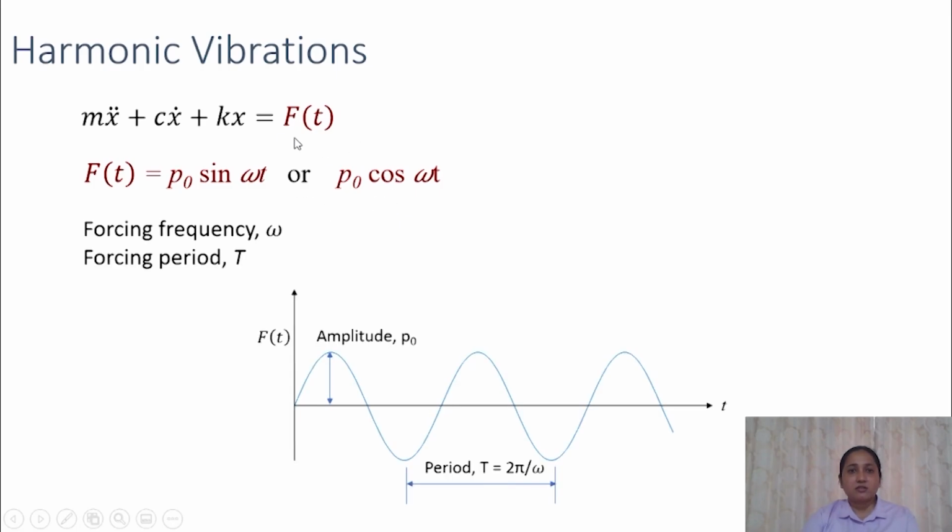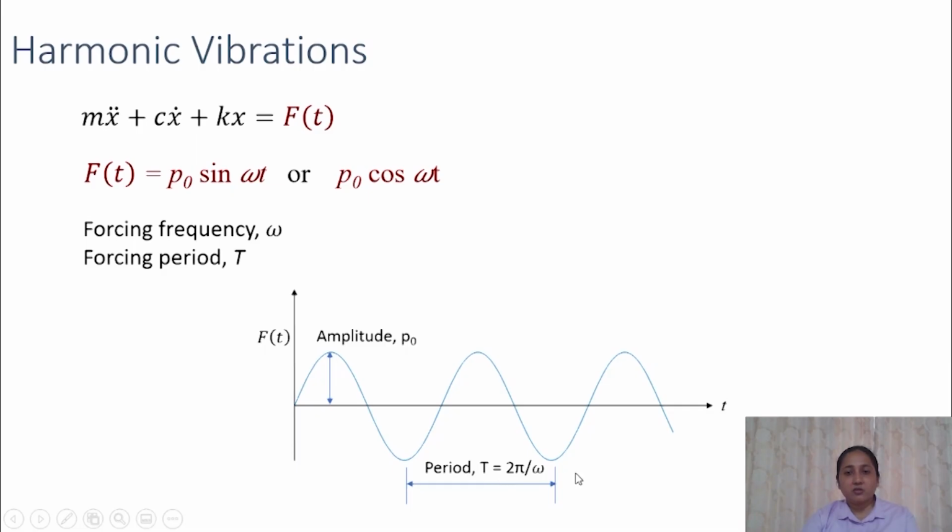That means the force acting on the system will be varying like this. It will be varying as a sine or cosine function, and the maximum value of the force, which is called the amplitude of the force, is P naught in this case.